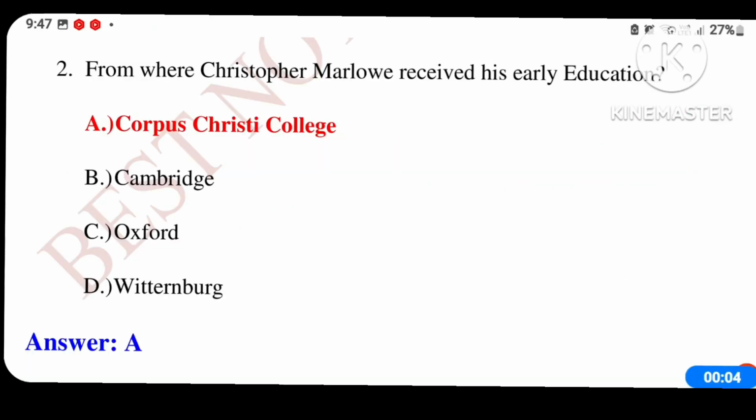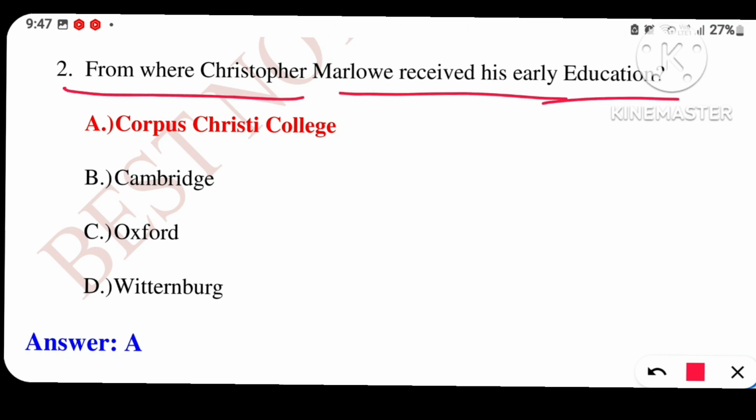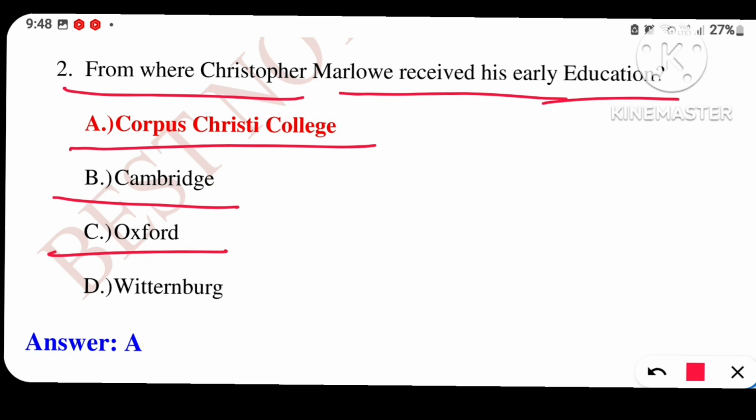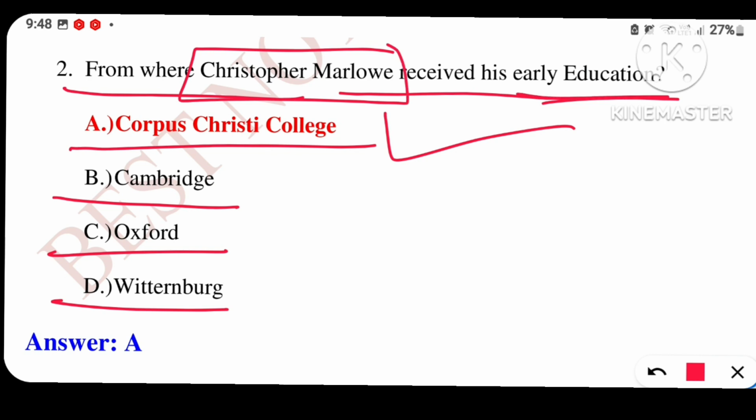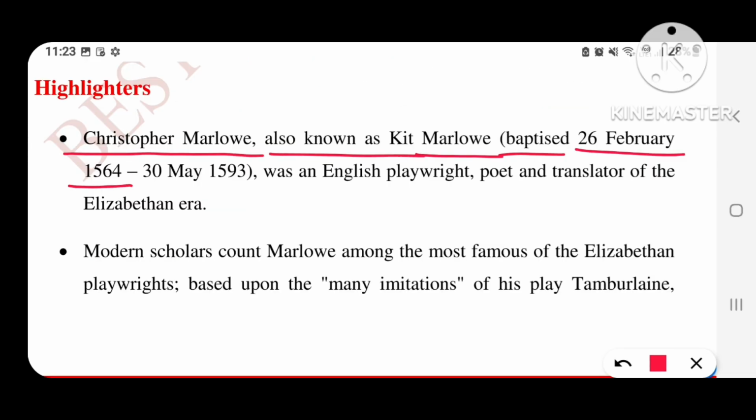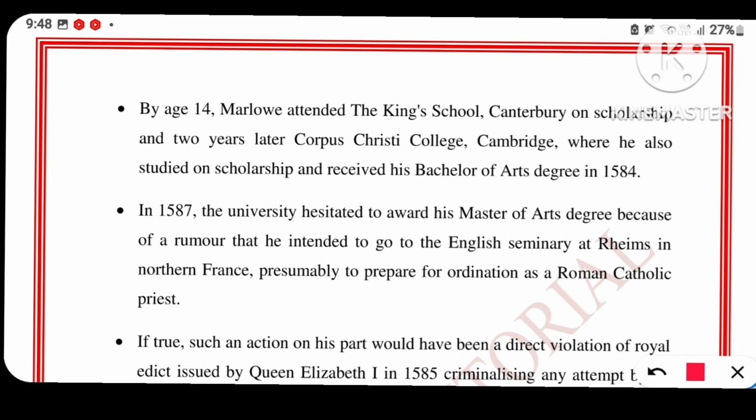Let's move to our second question. From where did Christopher Marlowe receive his early education? Your options are option A, Corpus Christi College, option B, Cambridge, option C, Oxford, and option D, Wittenberg. Your right answer is option A, Corpus Christi College. Christopher Marlowe completed his early education from Corpus Christi College. Let's see the highlighters to remember this answer.